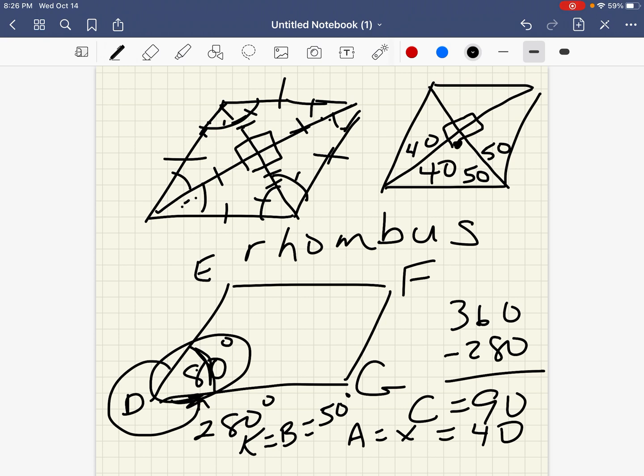All right, so let's see if there's one in the homework like that. Number 22. That's just a parallelogram, so that's from yesterday where the 3y plus 4 would be equal to 11 and 2x plus 3 is equal to 13. That's not a rhombus, so there isn't one in this homework assignment that has a rhombus in it.